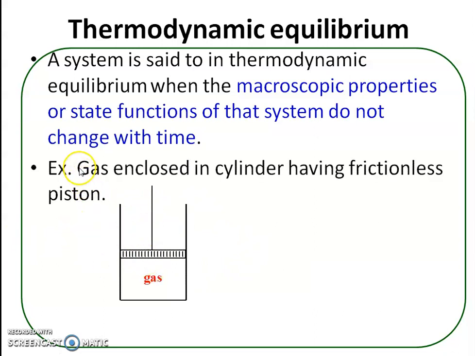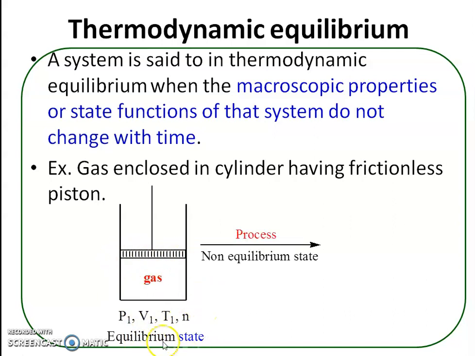Consider a gas confined in a cylinder again, where pressure of the gas is P1, volume is V1, temperature is T1, number of moles N1. This is the equilibrium state because the state functions are not changing as long as the piston is motionless.